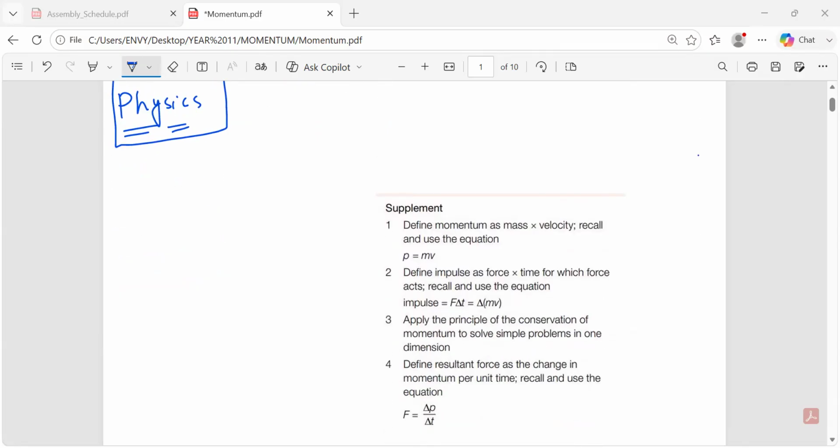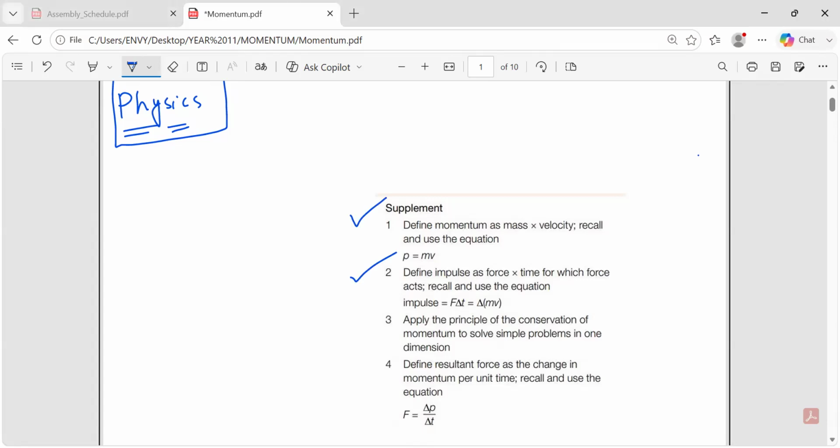Okay, this is from the syllabus. I've taken a screenshot. You can see these four learning objectives we have to cover about momentum. The very first one is we need to know the definition of momentum. We need to know the definition of impulse. We need to know the relation between impulse and momentum. We need to know the principle of conservation of momentum, apply it, and solve problems on it. And we need to also know that change in momentum with time is equal to the resultant force. So these are the four LOs we have to cover.